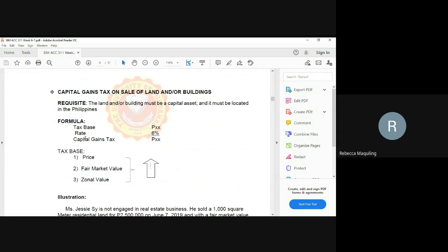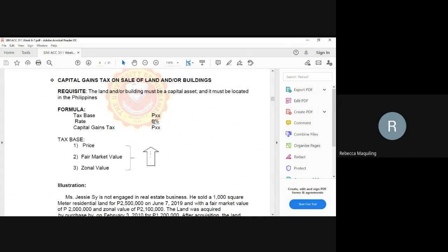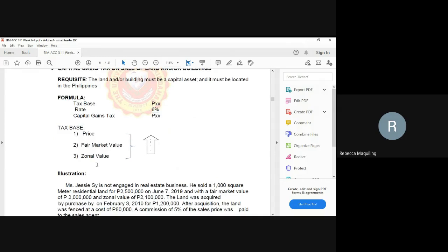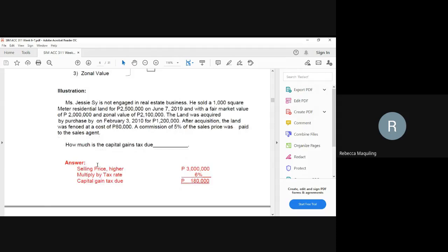So our formula is 6% of your tax base. Your tax base is whichever is higher among the selling price, market value, or the zonal value. So multiply it with 6%. So let's have the illustration.